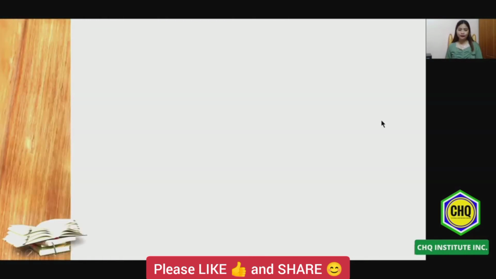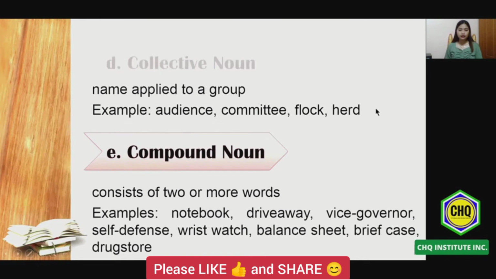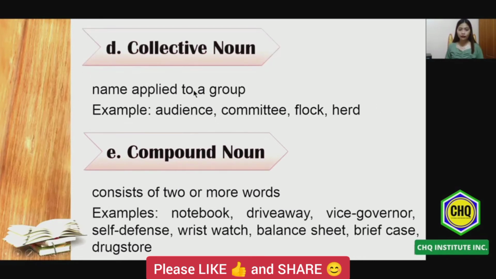Next one will be the collective noun. When we say collective noun, these are the names applied to a group. In American English grammar, collective noun will always have a singular verb. Why? Although this is many, it will act as one. Say, for example, audience. It is composed of different persons, but it will act as one.